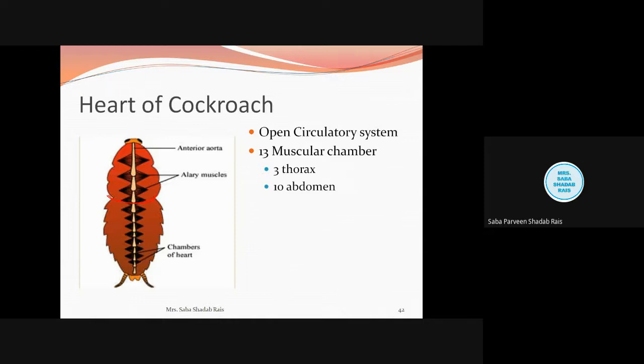When we talk about the posterior end of the heart, this posterior end is closed. And the anterior end is continued. This is the anterior end, but it is extended by the aorta. This is the aorta. Now aorta, last lecture I told you the meaning of the aorta. Can anyone tell me?